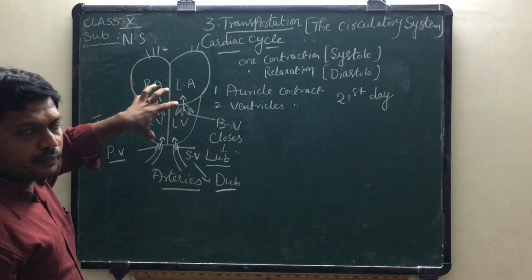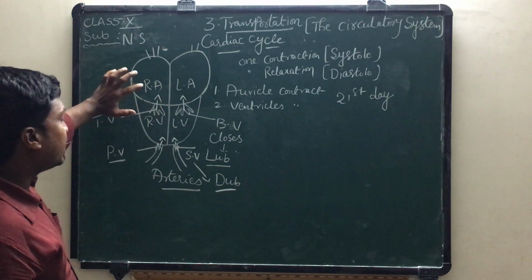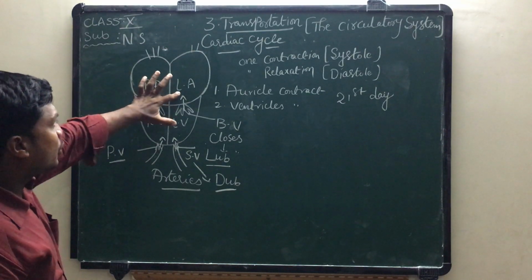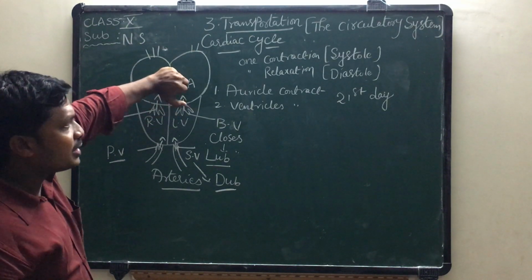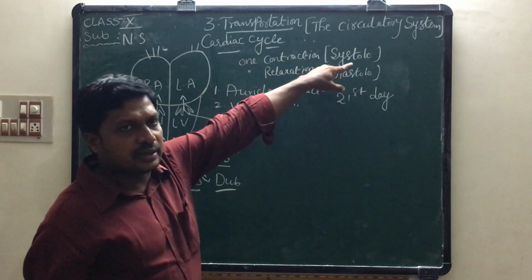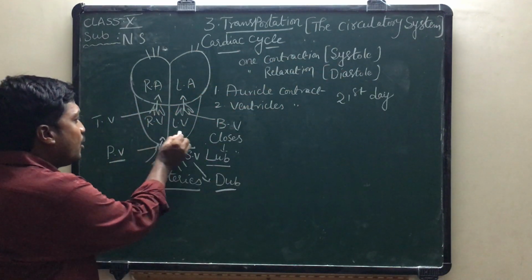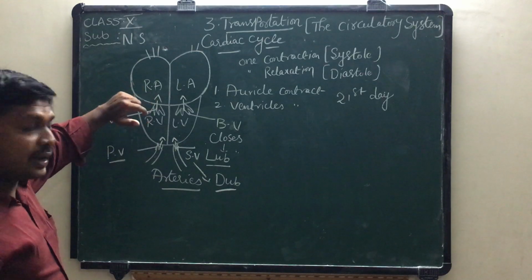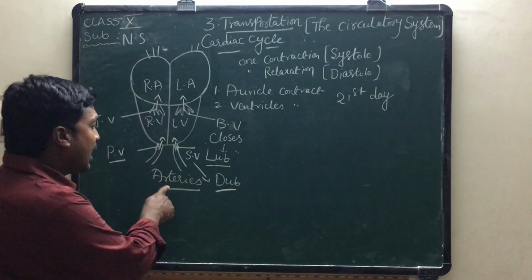All chambers of the heart are in resting condition. Right auricle and left auricle contain blood. When the auricles contract, the contraction phase of the heart is called systole, and blood enters into the ventricles. When the ventricles contract, blood must enter into the arteries.